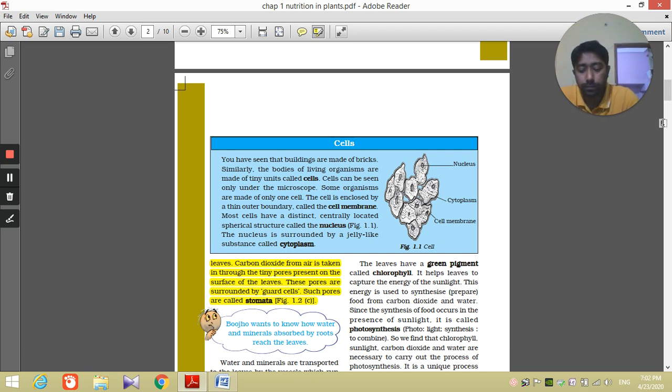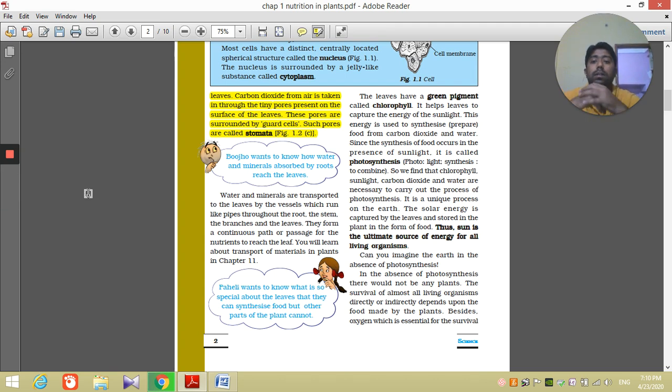So plants absorb water and minerals from soil through their roots, and carbon dioxide that is necessary for preparation of food is taken through small pores present on the surface of the leaves. So stomata are small pores through which carbon dioxide gas is absorbed from the atmosphere by the plant. These pores are surrounded by some small cells known as guard cells.